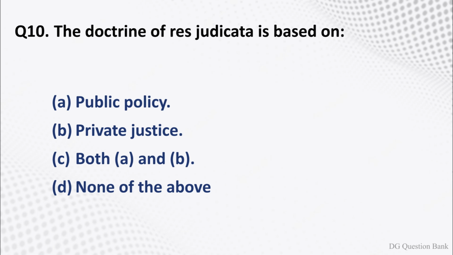Question number 10. The doctrine of res judicata is based on. The options are option A, public policy. Option B, private justice. Option C, both A and B. Option D, none of the above. The right answer is option C, both A and B.